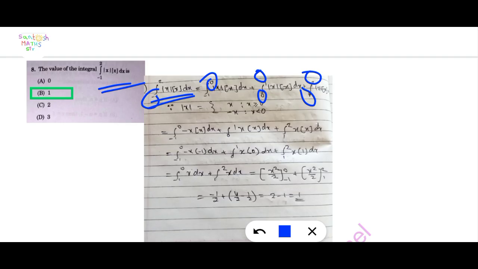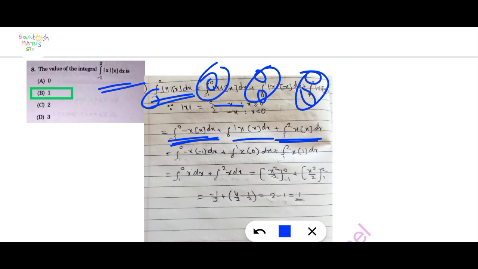Here from -1 to 0, x is less than 0, so apply minus x dx, and the second one is from 0 to 1, that means this is positive, so x dx, and from 1 to 2 this is also positive.